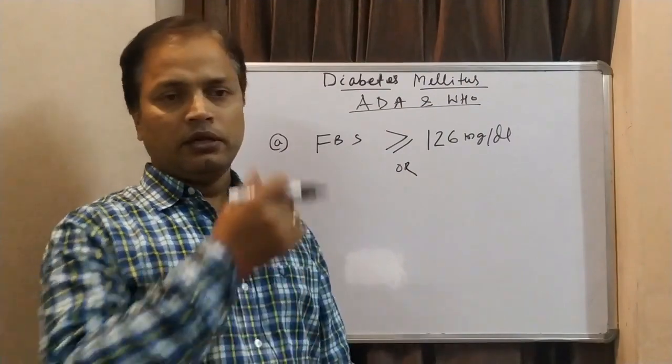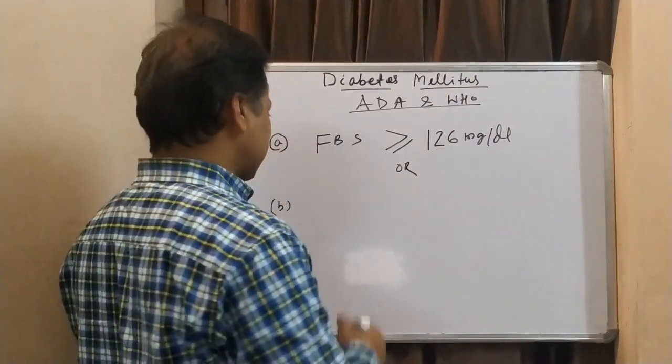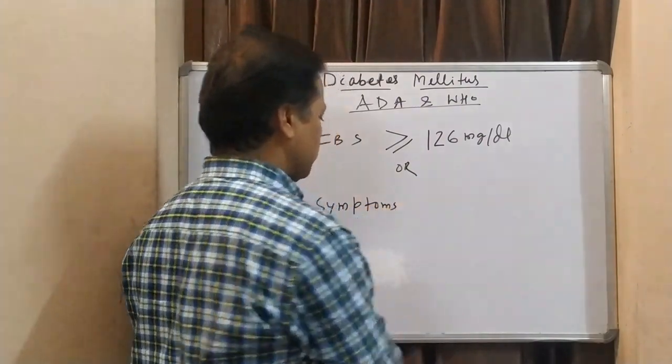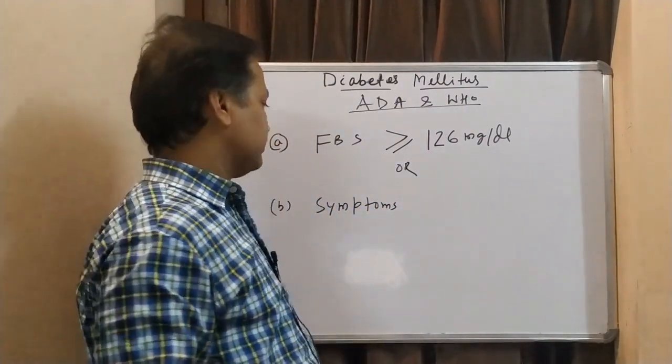Or, second criterion: if a person has symptoms of diabetes, I will come to the different symptoms.